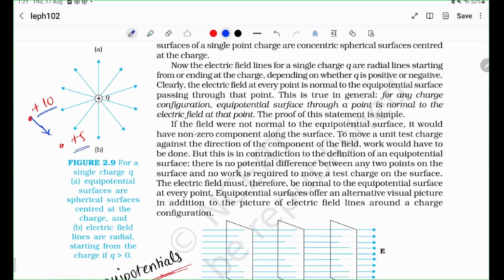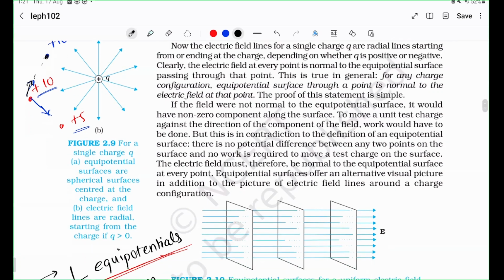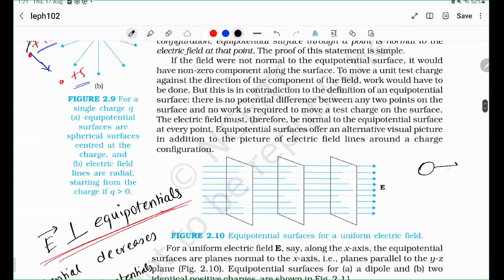But what about another +10? What if I had another point of +10? Would it have any preference to go there? Absolutely not. Because if it takes all the pain to go there, then it's going to end up having the same potential energy. So it's not going to have any kinetic energy. So what's the point? It's not dropping to a lower potential. That's why if you release a ball in the sky, it doesn't go sideways on its own. Because sideways, it has the same potential, right?